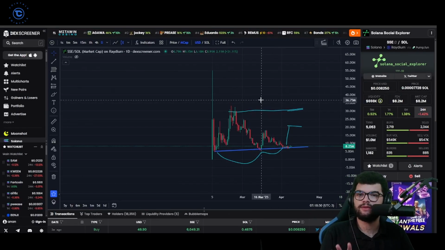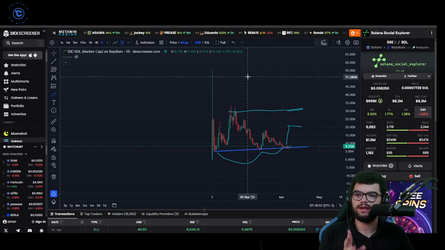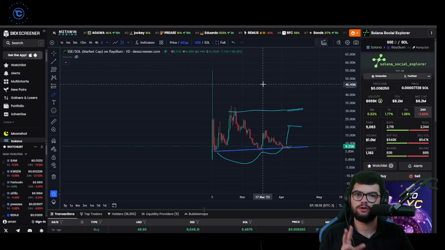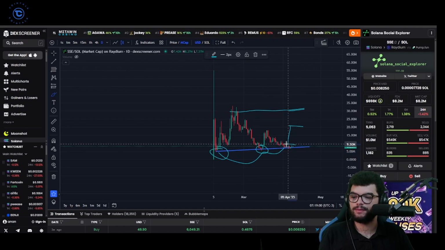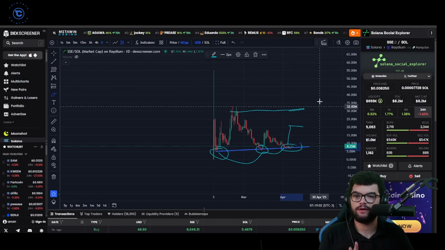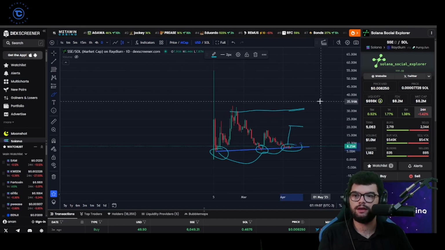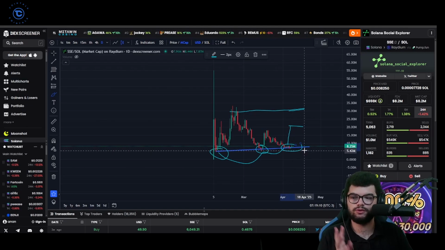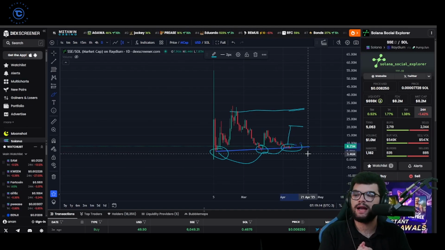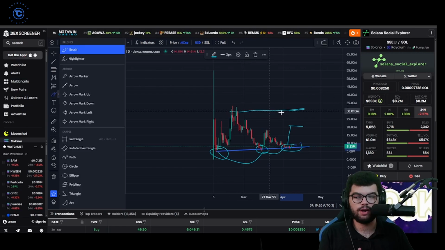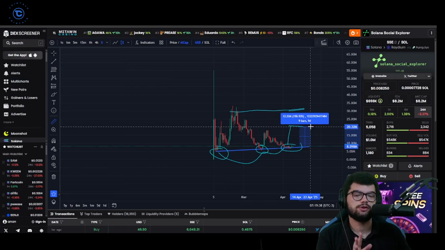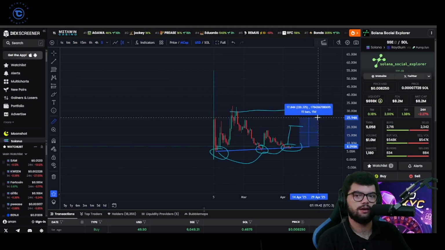Another chart I left untouched, and I haven't talked about it in a week, is SSE, which is Solana Social Explorer. Look, the trend line here at support 1 time, 2 times, now 3 times is looking very, very strong. This trade I entered, okay? Because look, this support line is just too strong. It resisted this entire fall. I am looking for a bounce on SSE. I do think that the price can come to 20 million market cap. So what I'm looking at on SSE is 150% trade. That's what I'm looking at.